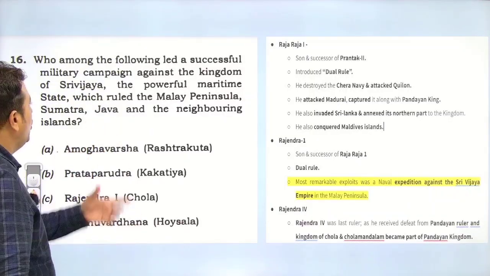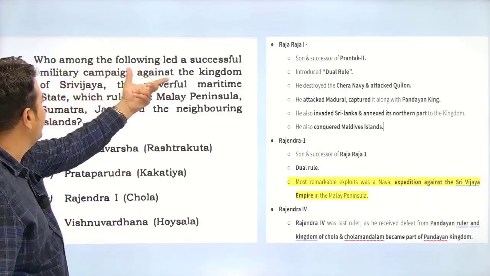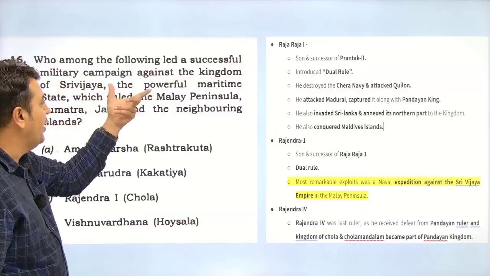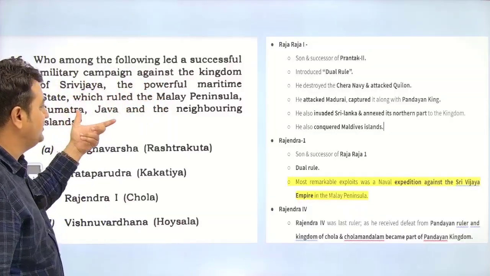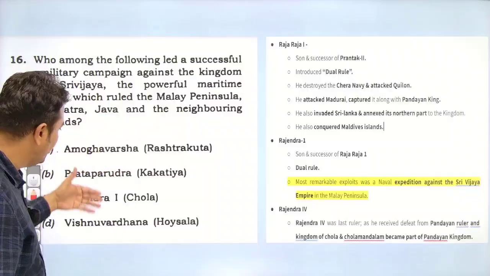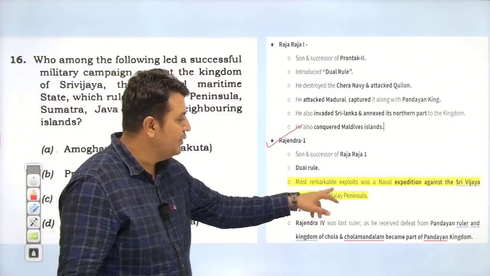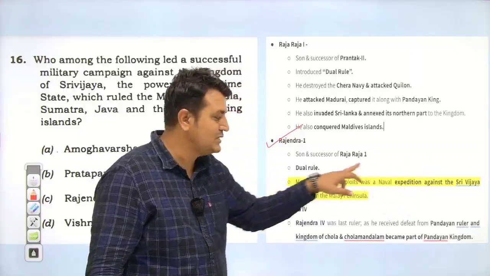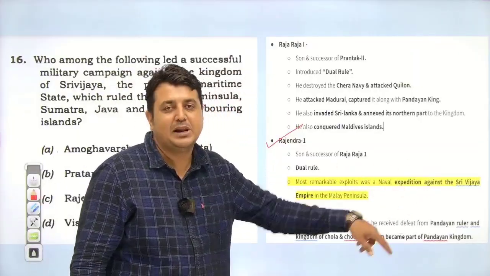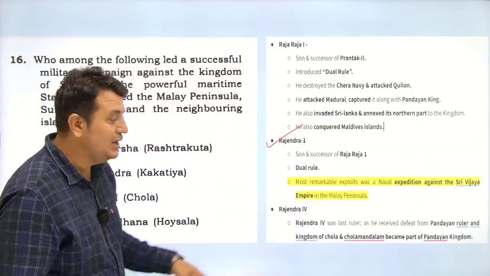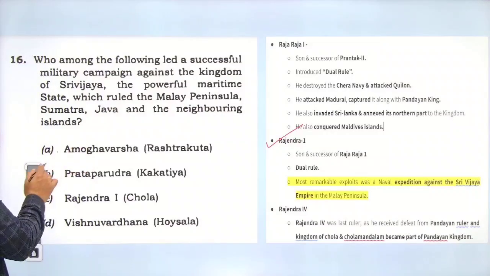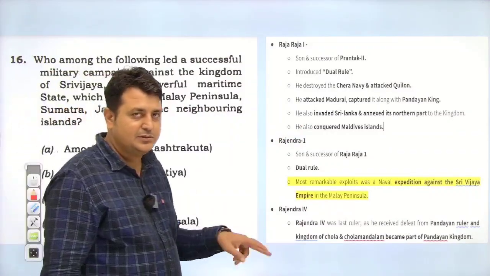Next. Who among the following led the successful military campaign against the kingdom of Sri Vijaya? A powerful military maritime state was there. Yes, this is the question. There are many options. See, we mentioned Rajendra I. His most remarkable exploit was a naval expedition against the Sri Vijaya Empire of the Malay Peninsula. It is directly given in our notes. I hope it is clear for you. Yes, everyone, it's clear for you.